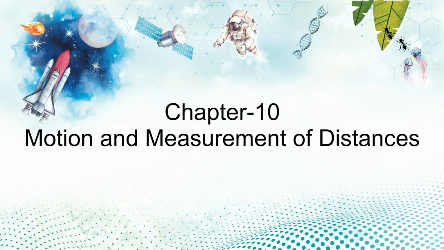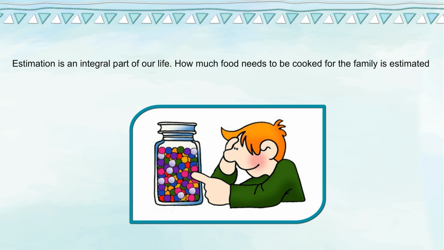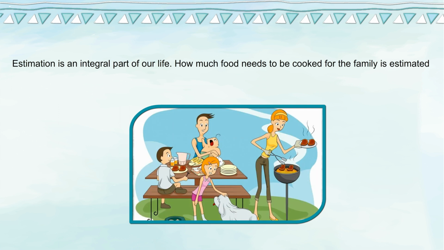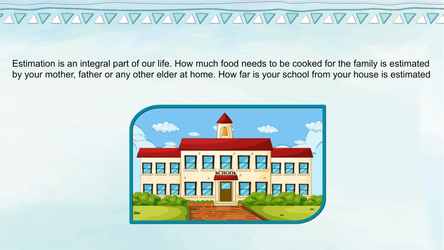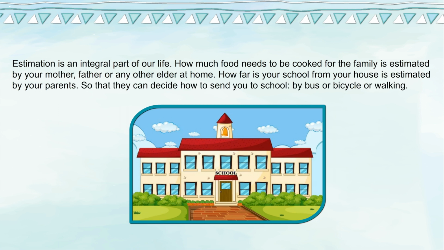Chapter 10: Motion and Measurement of Distances. Estimation is an integral part of our life. How much food needs to be cooked for the family is estimated by your mother, father, or any other elder at home. How far your school is from your house is estimated by your parents so that they can decide how to send you to school, by bus or bicycle or walking.